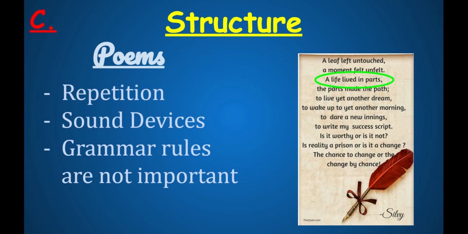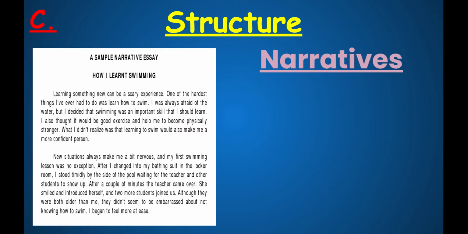So, when thinking of poetry, we want you to think of these three key components to their structure when analyzing. That a poem can have structure, it can have different sound devices, and that grammar rules are not important. Okay, moving on. Then we've got narratives, right? We are going to be writing a narrative for our final product for this project where you describe your own conflict and how you resolved it. And so, what are certain elements that you need to include in your narrative, and what are elements that all narratives should have in their structure?